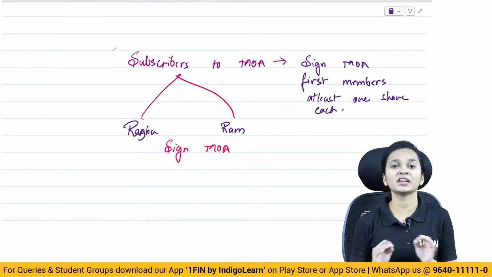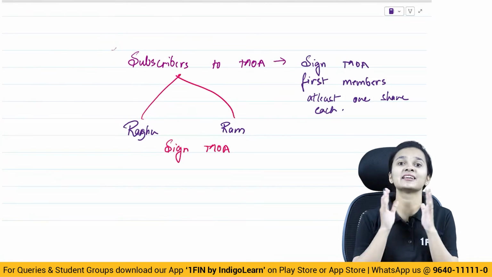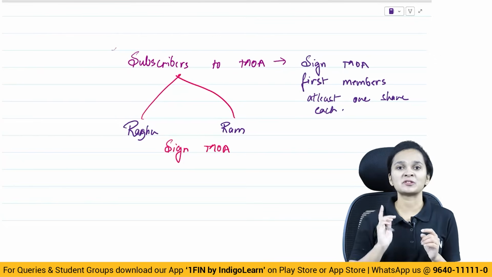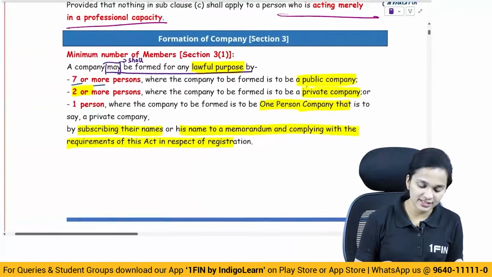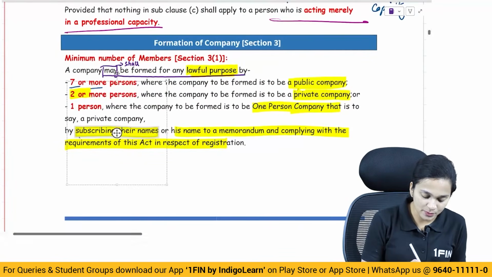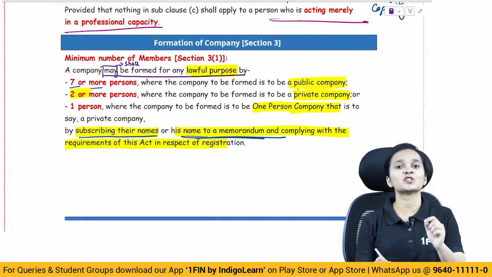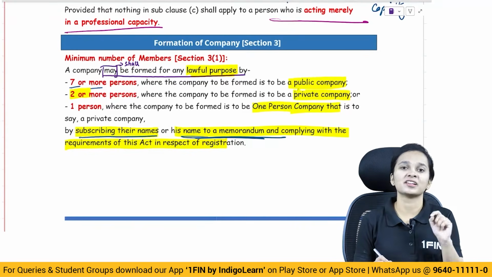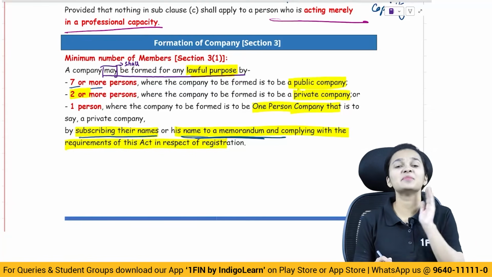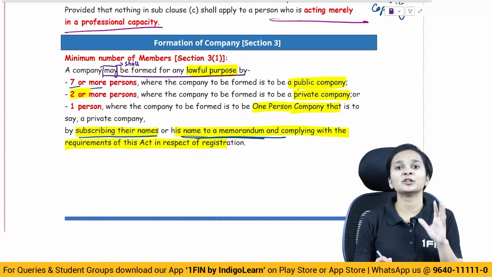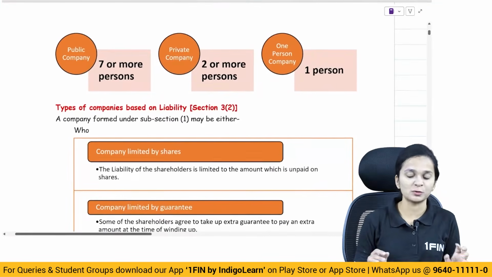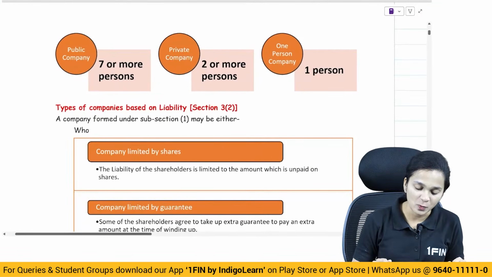So who are subscribers to the MOA? They are the people who are the signatories to the memorandum of association. They are the ones who will become the first members of the company. So how will the people become the members in a company? By subscribing their names to the memorandum of association and also complying with the requirements for registration of the company. This is what section 3 talks about. Section 3 gives us the minimum number of members required to incorporate a company. It is 7 for a public company, 2 or more for a private company, and 1 person for a one person company.